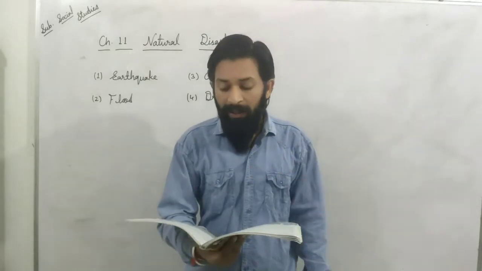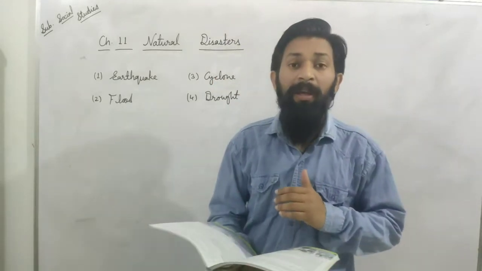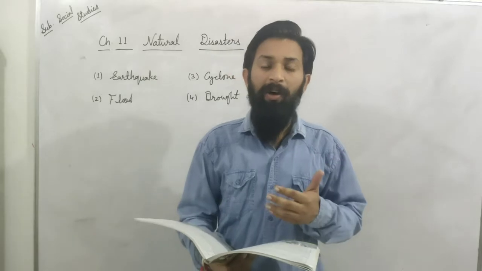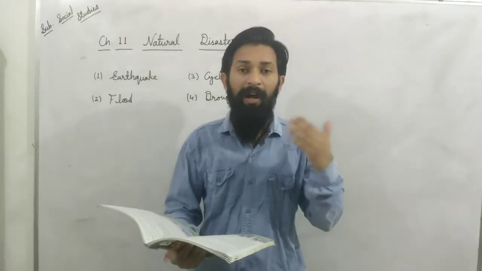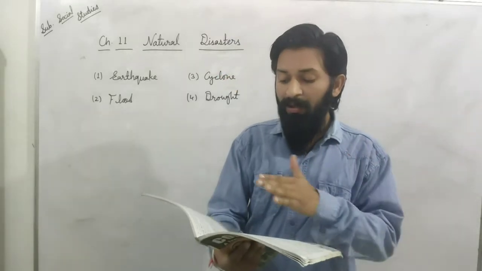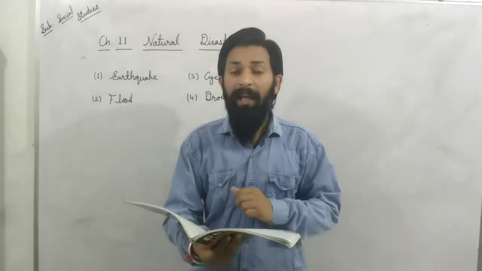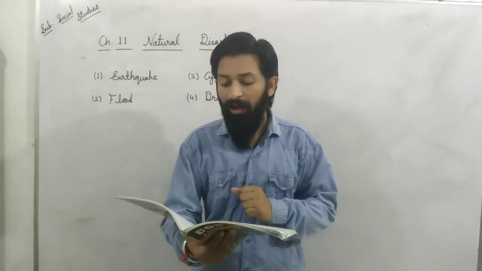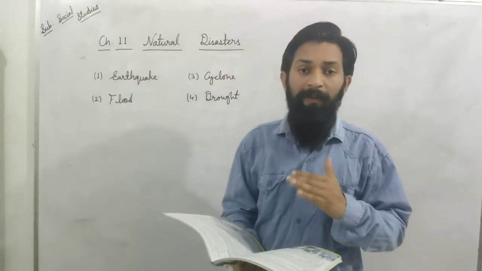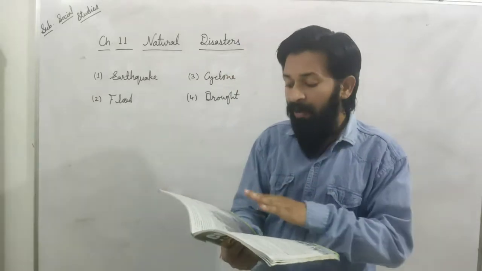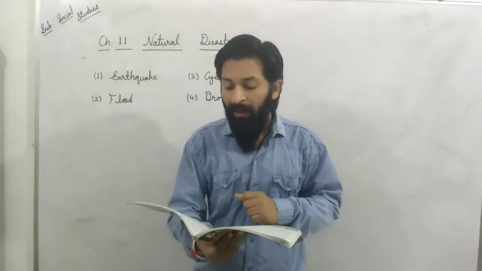What is a cyclone? Dear students, coastal areas often face the flurry of cyclones. If you live nearby a coastal area or you visit a coastal area, then you know that flurry means high pressure, high winds going on at the coastal areas. A cyclone is a strong wind accompanied by very heavy rainfall. Means if there is heavy rainfall nearby a coastal area, then the hand of a cyclone is also included in that zone.